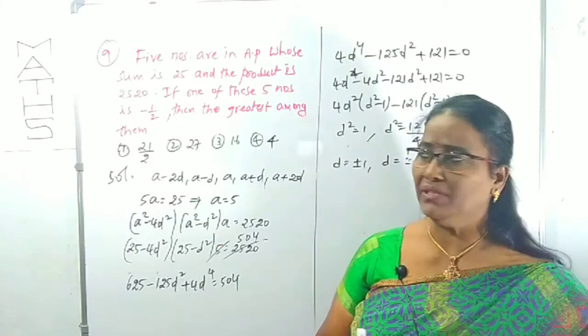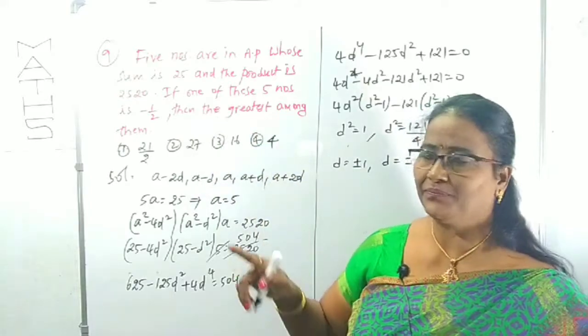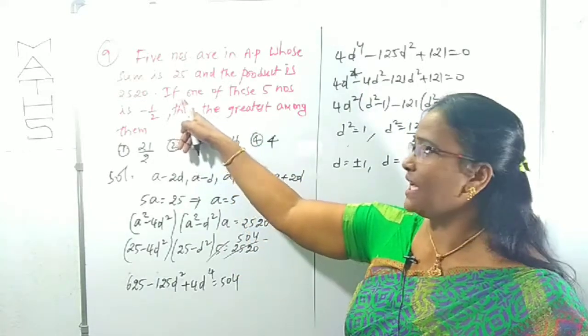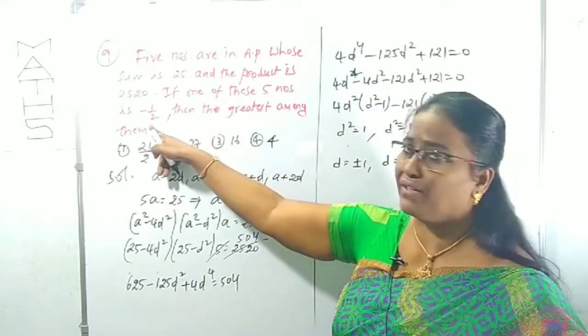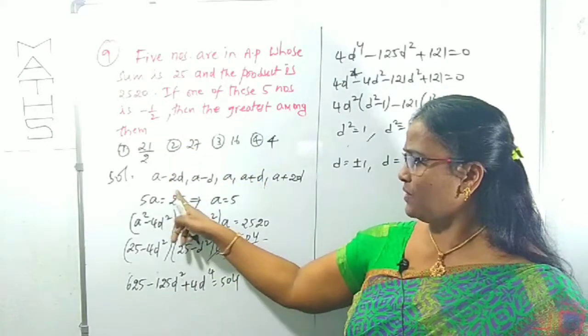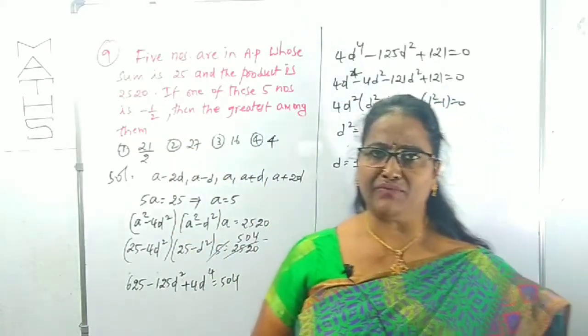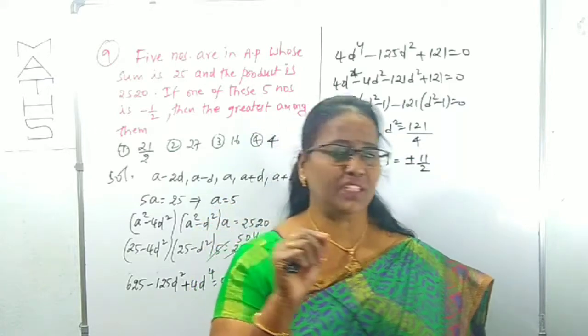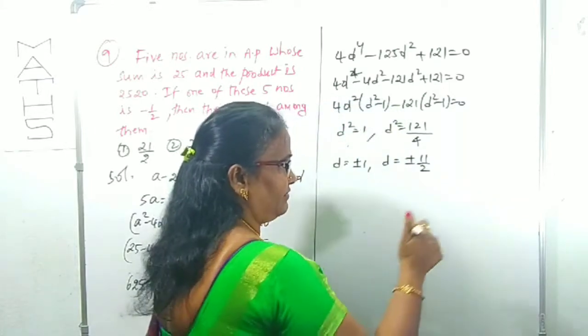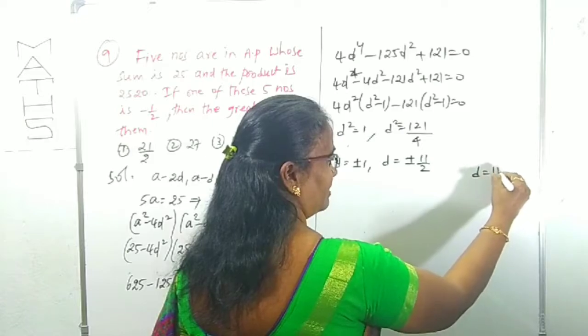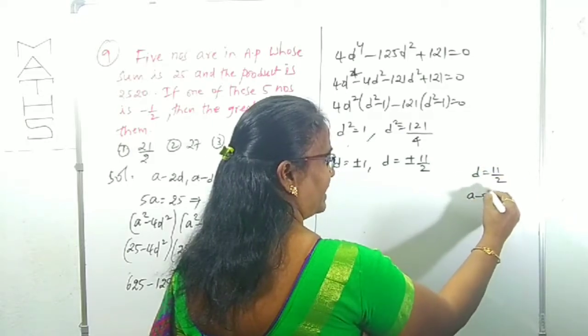To get an idea about that, you can read the next sentence. What is the next sentence? One of these 5 numbers is given as minus 1 by 2. For which value of d can we get minus 1 by 2? I verified it already: the d value is 11 by 2. One of the values is a minus d.